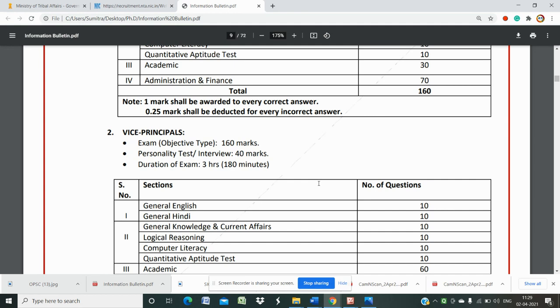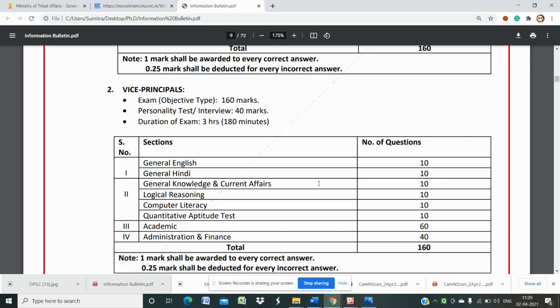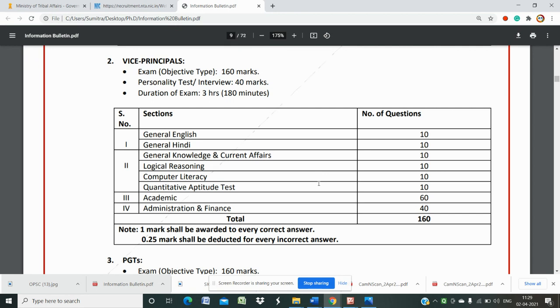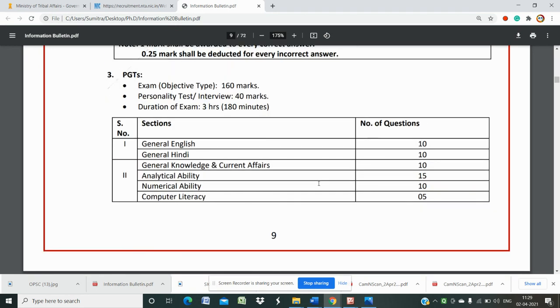So 160 questions, 180 minutes. General English, general Hindi for part 1; part 2 is general knowledge, current affairs, logical reasoning, computer literacy, quantitative aptitude test. Academic is 60. Then administration and finance is 40. All total 160 marks. The same procedure is applicable for vice principal also.